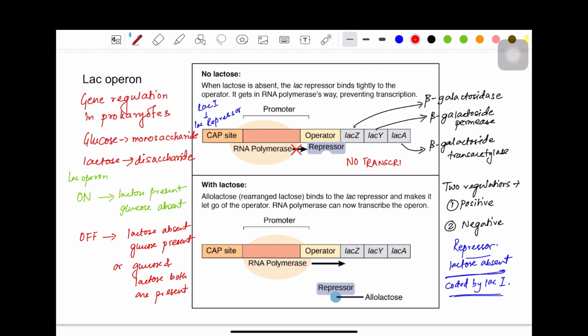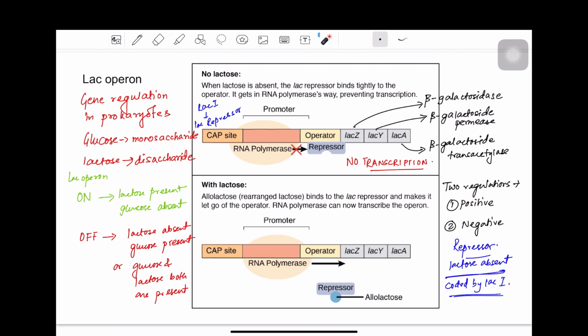Now the question is, when does the repressor bind to the operator? The repressor is synthesized continuously. It is a continuous expression of the repressor. So the repressor is produced all the time, and it will bind to the operator all the time, and it will continuously shut off the transcription from the LAC genes unless and until there is lactose.